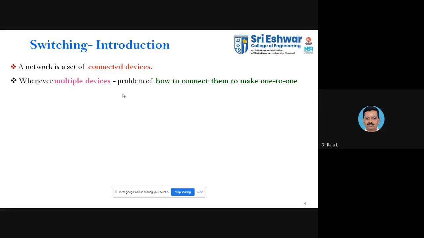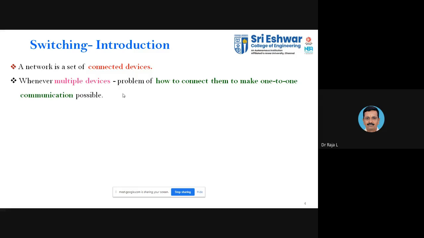What is the device that is required for WAN? Routers, sir. Exactly, router. Thank you, Nirmal. So switches and routers are the intermediate devices used to connect the local LAN and WAN networks. When we want to connect more than two devices, normally we have intermediate devices. One such intermediate device is a switch, and we have routers also.